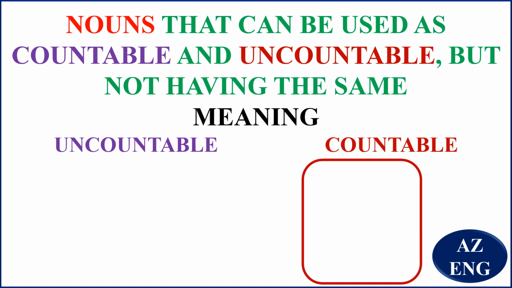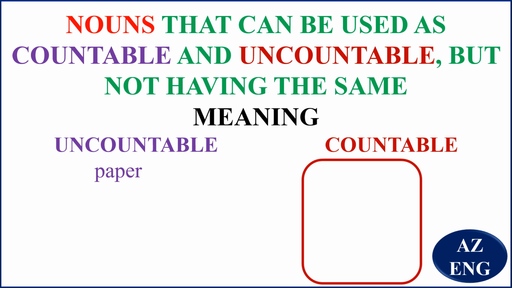Our first word is paper. Now, if you're talking about sheets that are used for writing, the paper is uncountable.